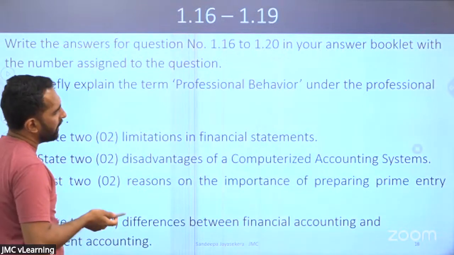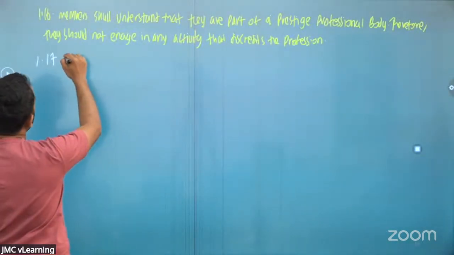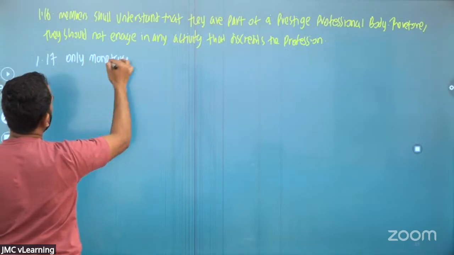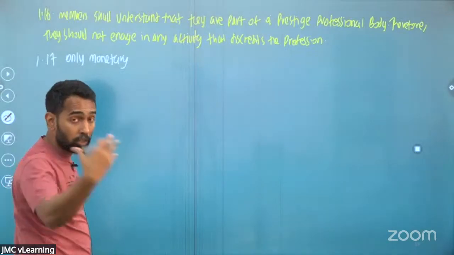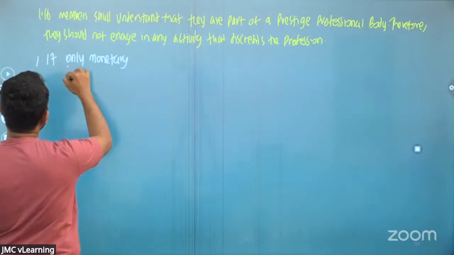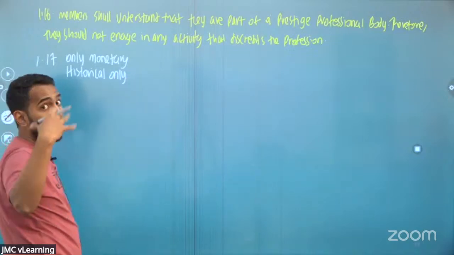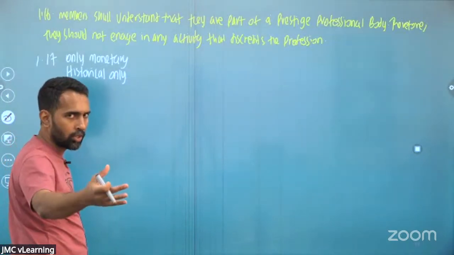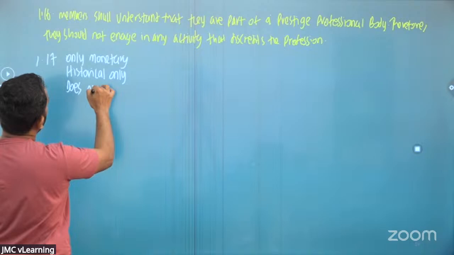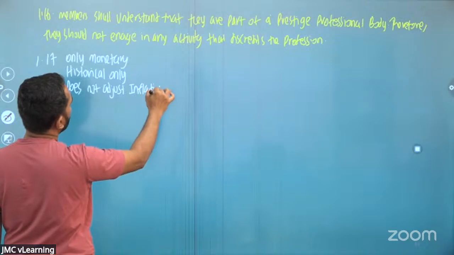State 2 limitations of financial statements. What are the limitations? Financial information is only monetary, so there is no other qualitative information. Impact on the environment and impact on society, we do not provide. It's only monetary information, and it's only historical information. We do not provide any forecast of the future. What is going to happen in the future, we don't forecast. And it does not adjust for inflation.